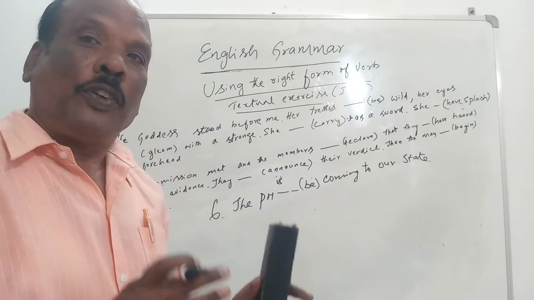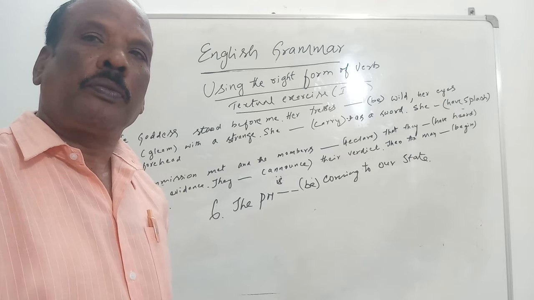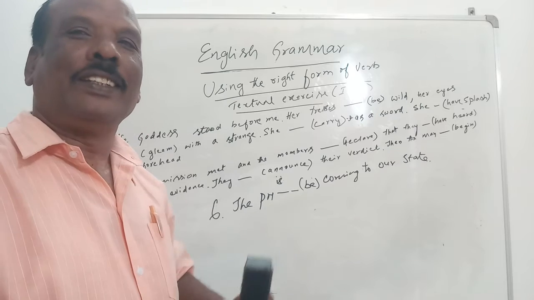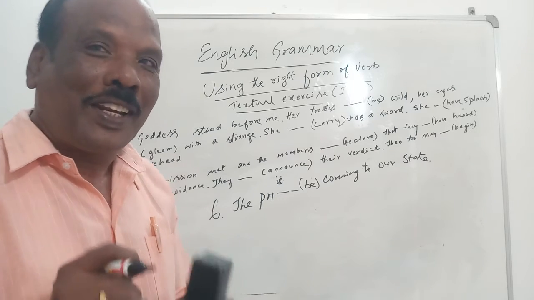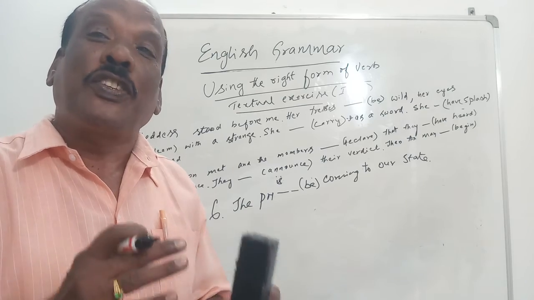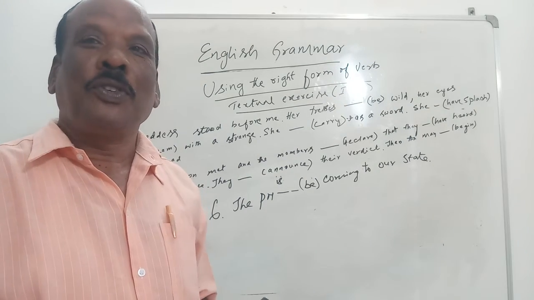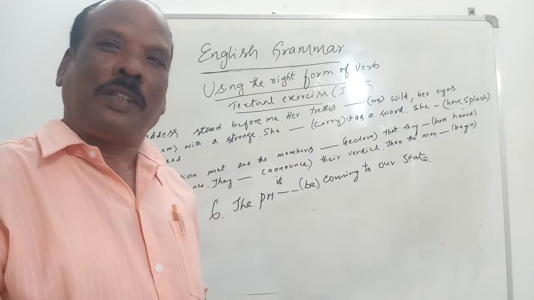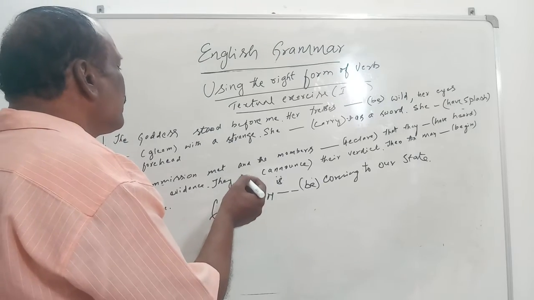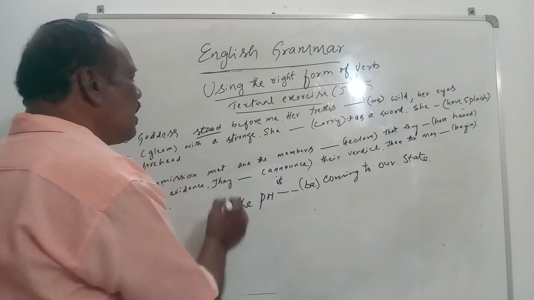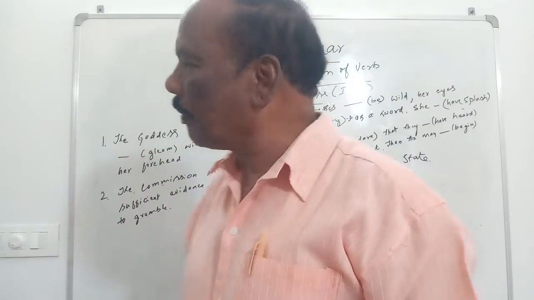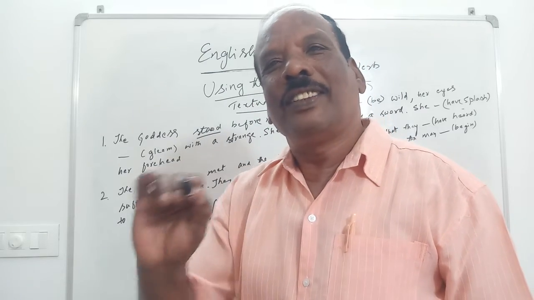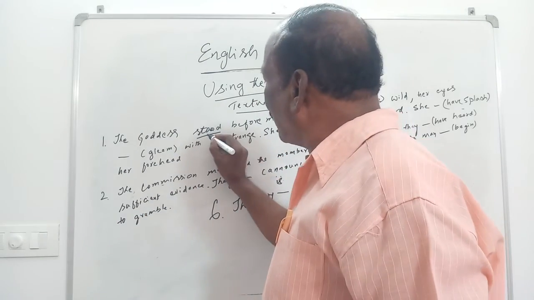Okay. Here, first of all, you must know the other verb that is in the sentence. To answer it properly, to know in which tense it is, you should go to the other verb that we will see. So what we saw here is stood. Stood, in which tense is it? It is in past tense. Stand, stood, stood. This is in past tense.